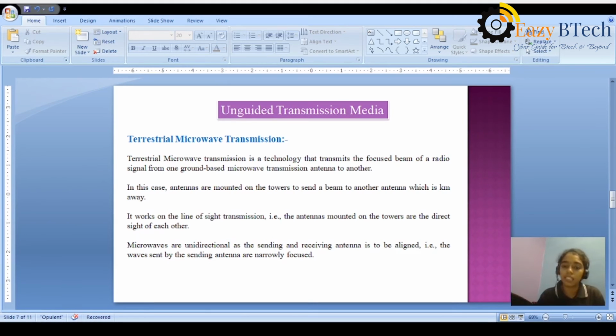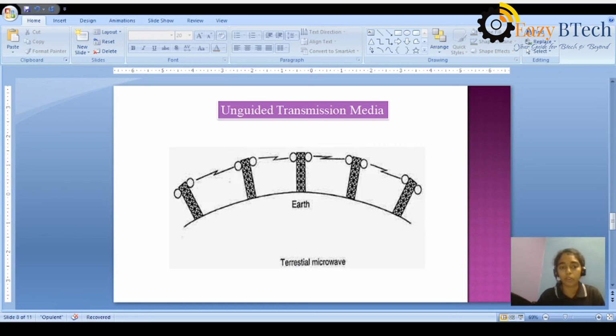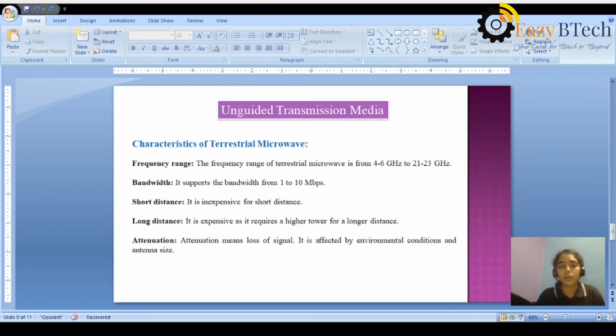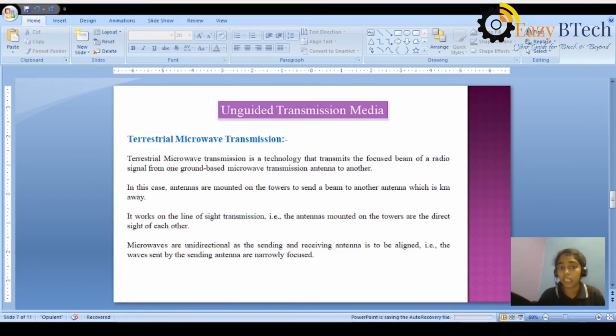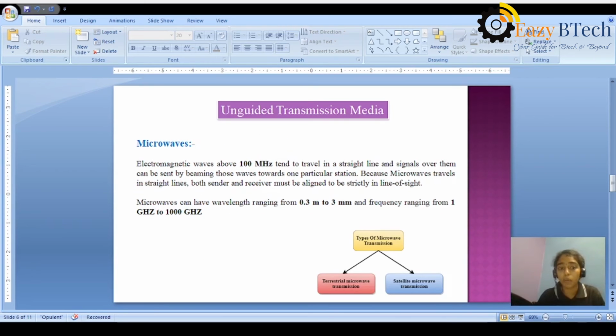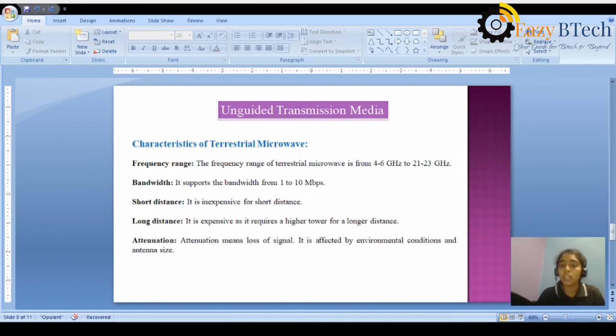Okay, let us see what are the characteristics of microwave transmission. So this is an actual diagram. Characteristics of terrestrial microwave: frequency range, bandwidth, short distance, long distance, attenuation. These are a mixture of advantages and disadvantages. Frequency range: as I already said, microwave transmission ranges from 1 gigahertz to 1000 gigahertz. In this, the terrestrial microwave is from 4 to 6 gigahertz to 21 to 23 gigahertz. That's the range of terrestrial microwave.